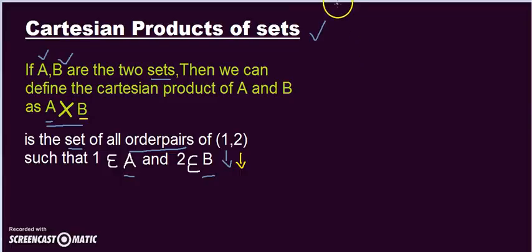For example, I have two sets as the definition says. I have set A with the elements 1, 2 and 3. So this is my set A, and I have three elements here.